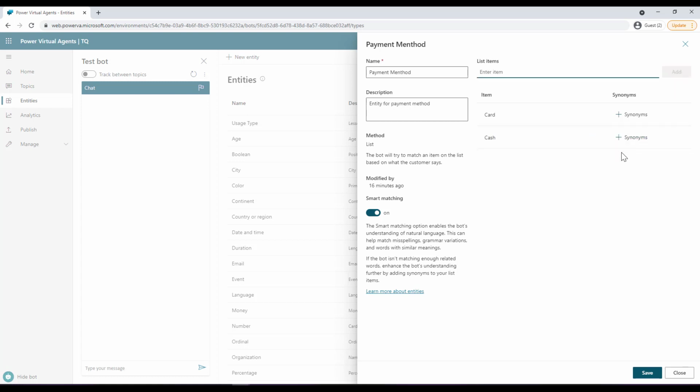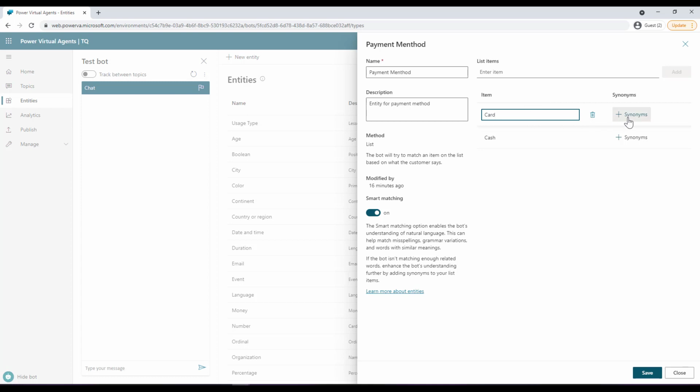Okay, so let's just take these two examples at the moment. Now, when you enter these items, you can do a couple of things. You can rename this item, you can delete this item, and you can click over here to add synonyms for this particular item. So for example, for card, the user may not necessarily mention card.